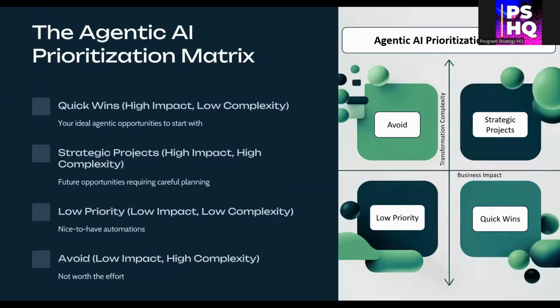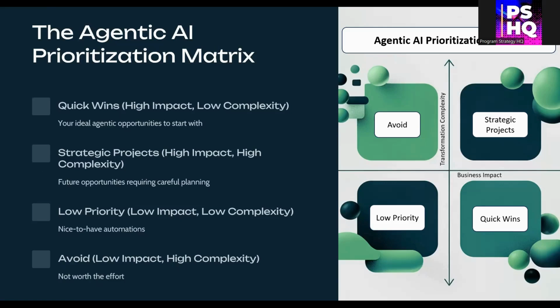Once you have your scores, plot all the tasks on a 2x2 matrix. On x-axis, business impact. On y-axis, transformation complexity. This will give you 4 quadrants: avoid, strategic projects, low priority, and quick wins. Your ideal starting point is the quick wins part: high impact and low complexity tasks.